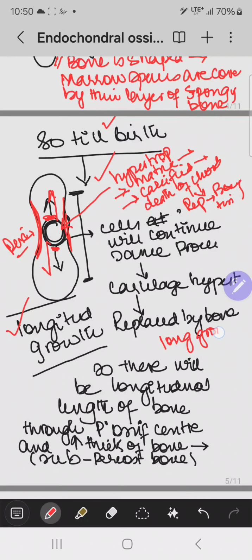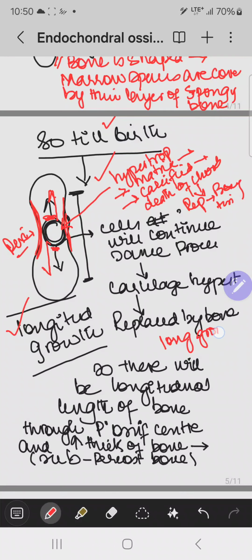The longitudinal growth is taking place because of the ossification center, and the radial growth is taking place because of the periosteum. Okay, so this is how the thickness of the bone is maintained, and this is how the length of the bone is maintained.